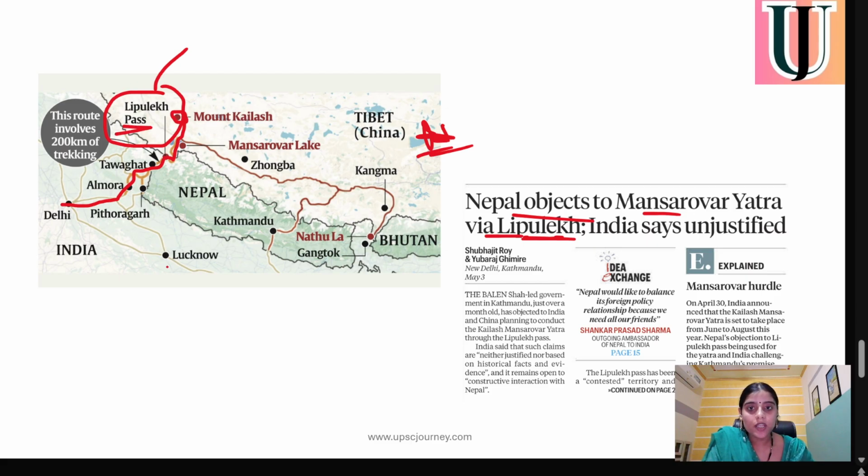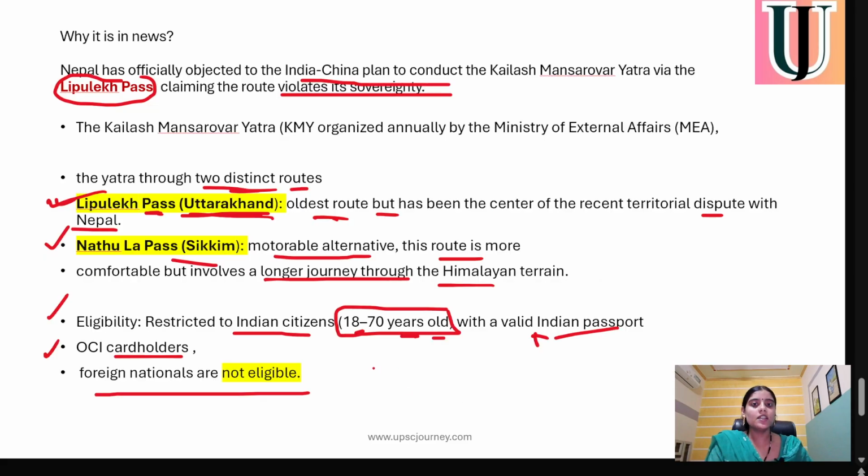The second route is Nathula Pass, and from Nathula Pass we have to cover this much route with the tough terrain of the Himalayas. So this was the whole context that for this moment, India and China are planning to conduct this, but Nepal is claiming its territorial rights and claiming that it will violate its sovereignty.